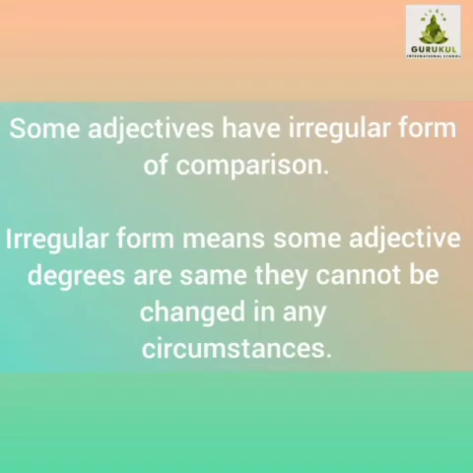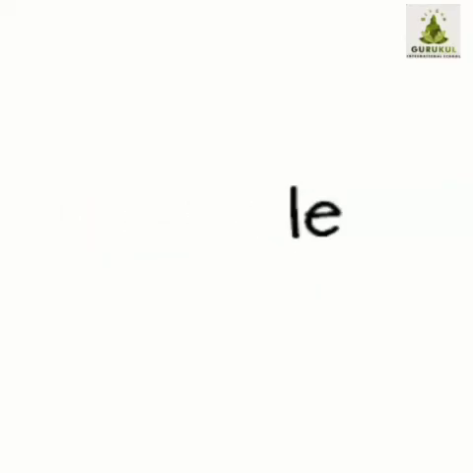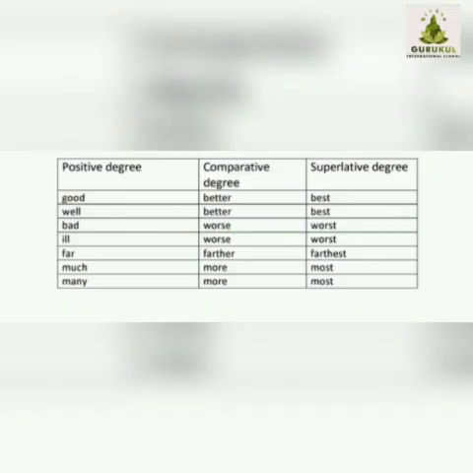Some adjectives have irregular form of comparison. Irregular form means some adjective degrees are not the same. They cannot be changed in any circumstances. Here are some examples of adjectives that have irregular form of comparison. Good, better, best. Well, better, best. Bad, worse, worst. Ill, worse, worst. Far, farther, farthest. Much, more, most. Many, more, most.